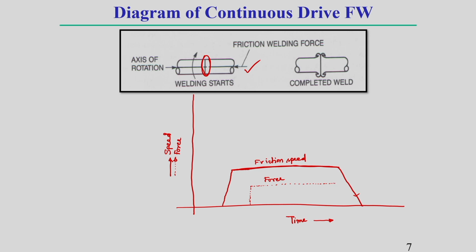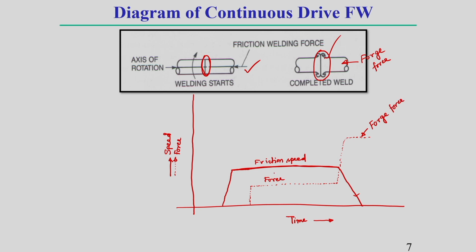Once it is sufficiently heated, here we generally use a sudden rise of force, okay, because due to this forging type of force the material flashes out like this. So, here I am writing, this sudden rise of force is called forge force, okay.